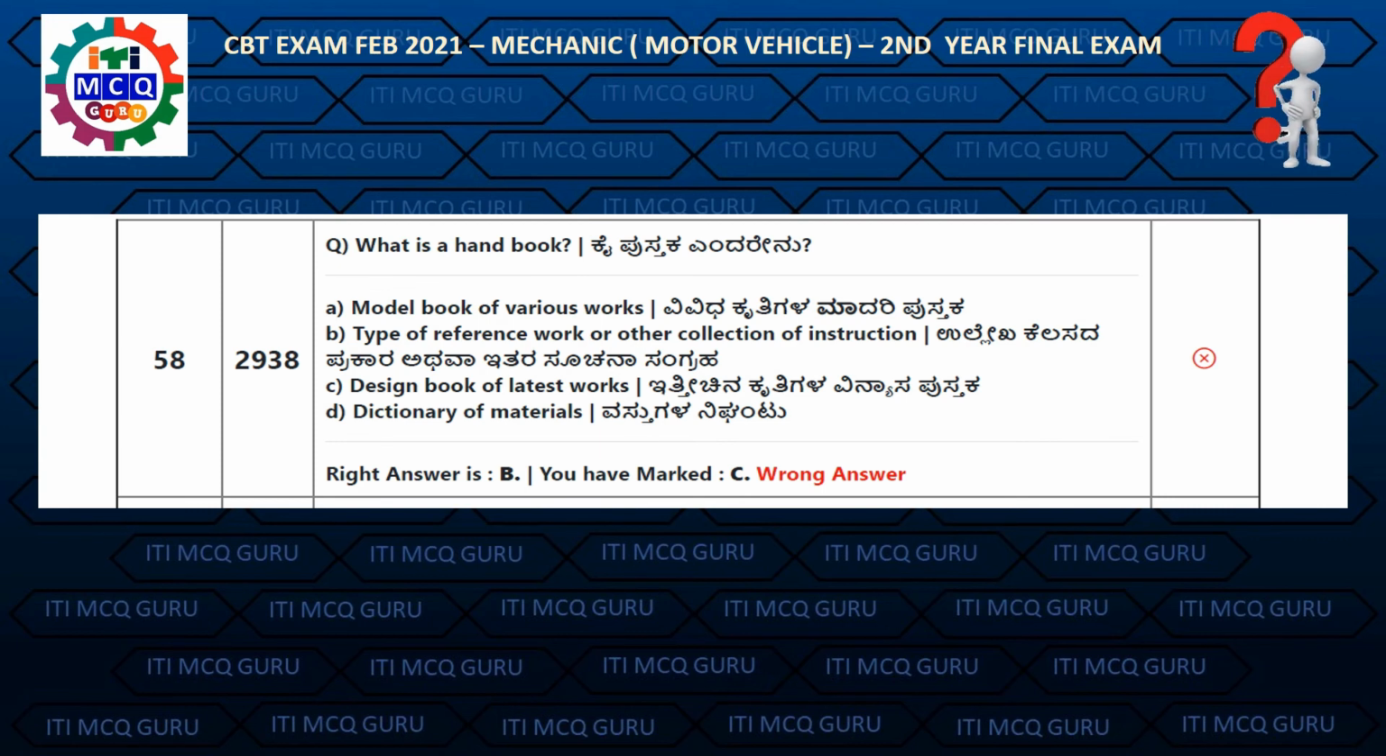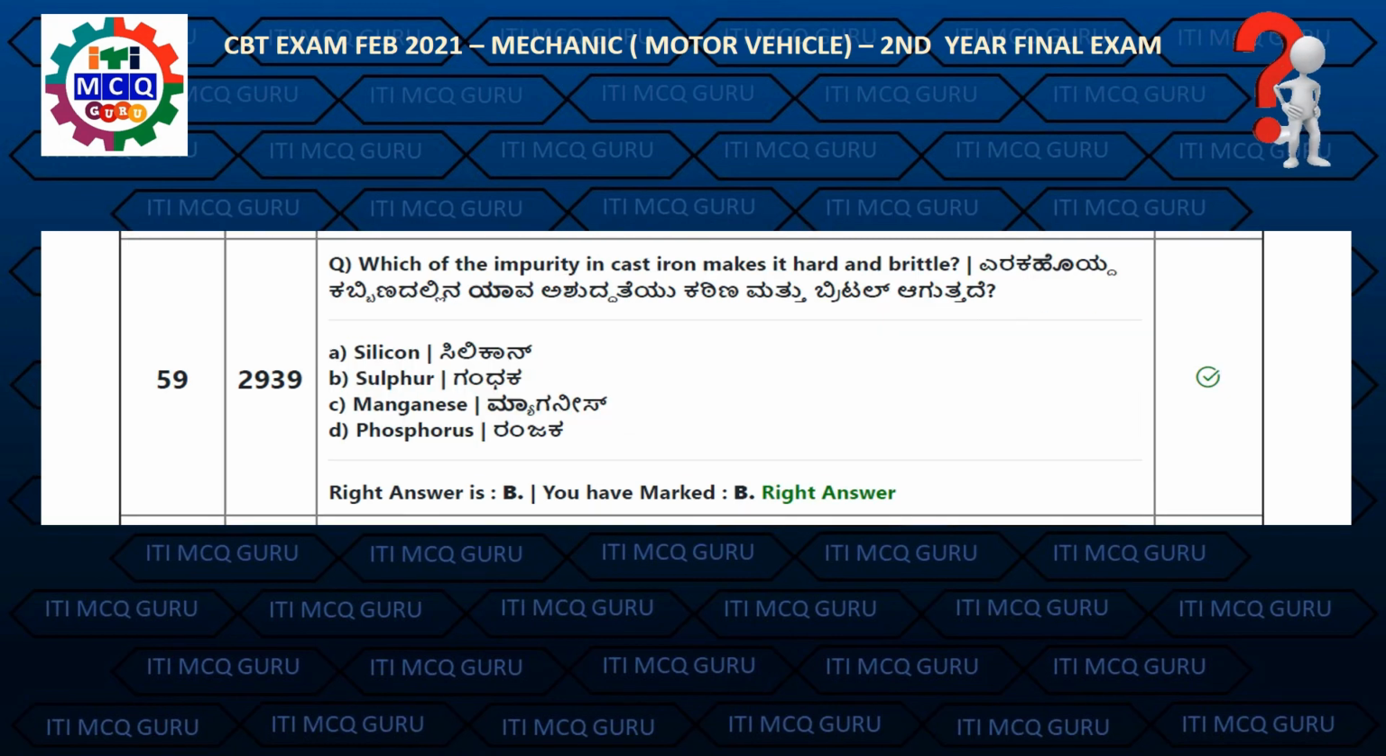Question number 58. What is a handbook? Right answer is B, types of reference work or other collection of instruction. Question 59. Which of the impurity in cast iron make it hard and brittle? Right answer is B, sulfur.